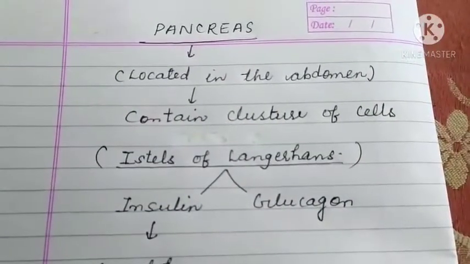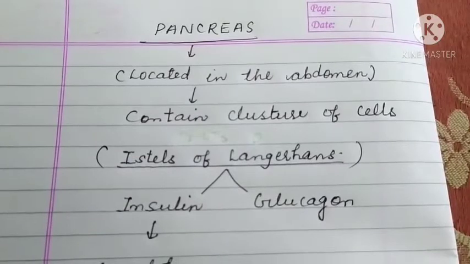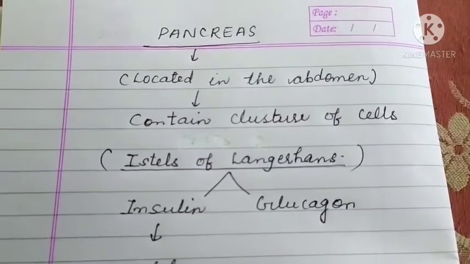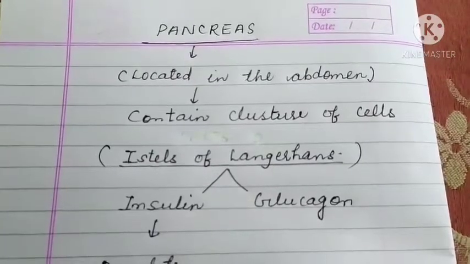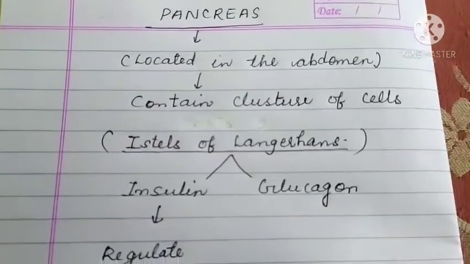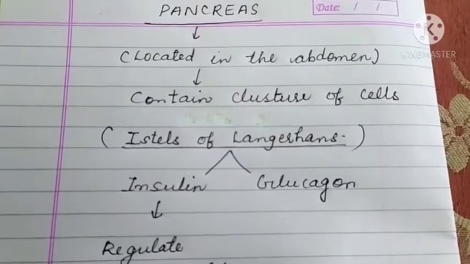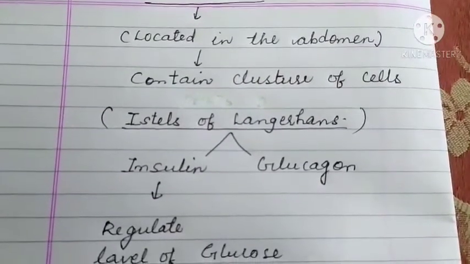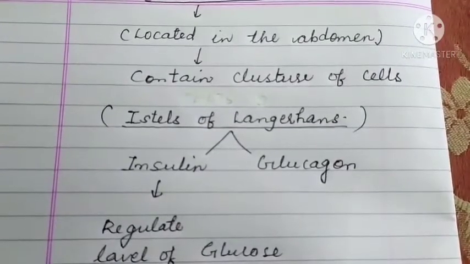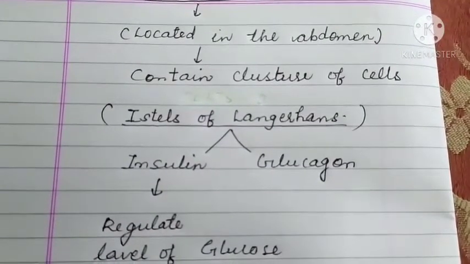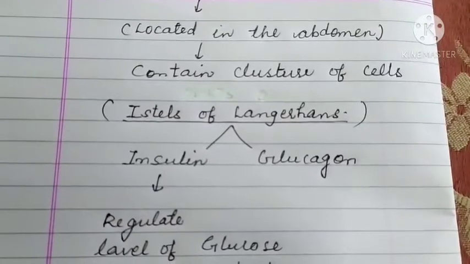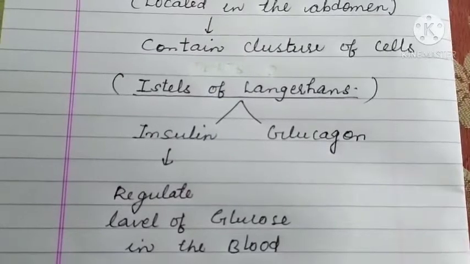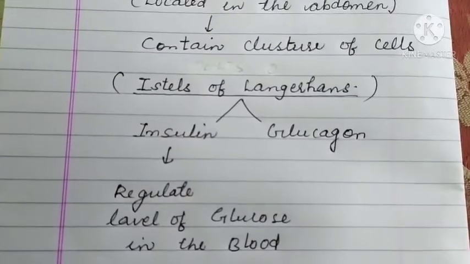The next gland, pancreas, is located in the abdomen. Pancreas contains clusters of cells that are called islets of Langerhans, and from the islets of Langerhans 2 hormones are released. One is insulin and another one is glucagon. Function of insulin: it regulates the level of glucose in the blood.